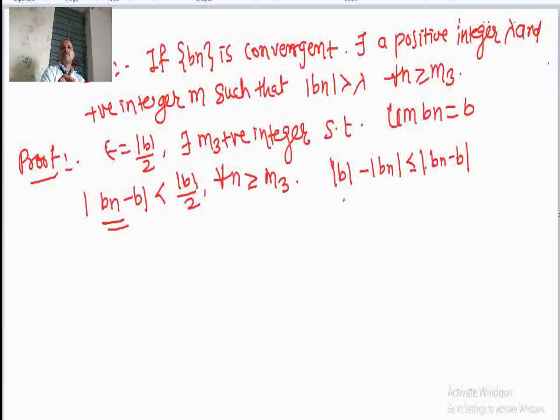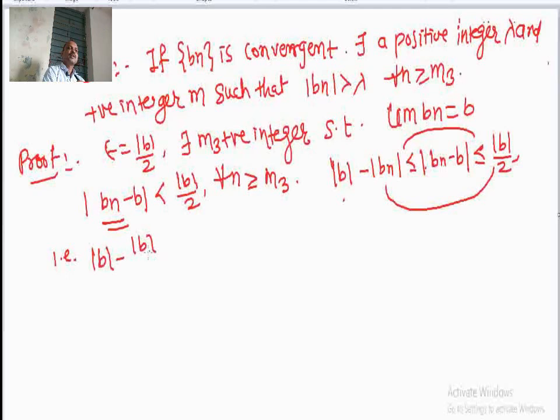Mod b minus mod bn is less than equal to mod of bn minus b, and this is less than equal to mod b divided by 2. That is, we can transfer this bn to this side and this mod b by 2 to this side, so that mod b minus mod b by 2 is less than or equal to mod of bn.